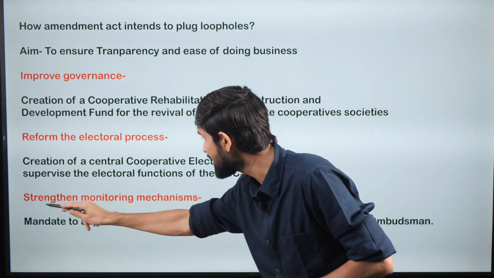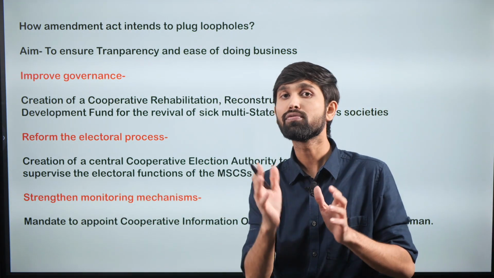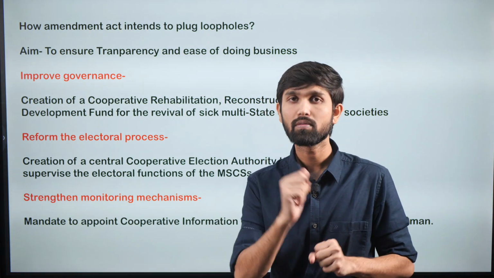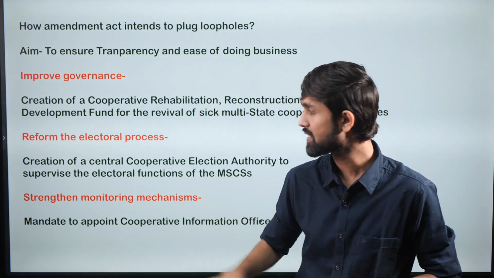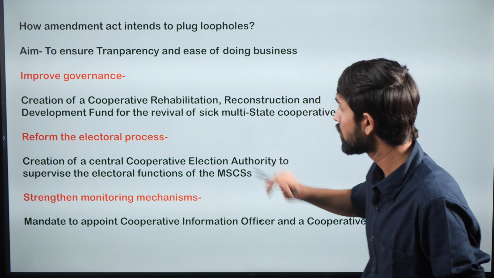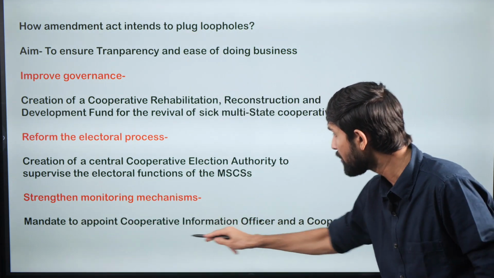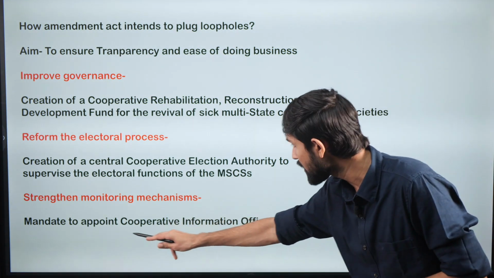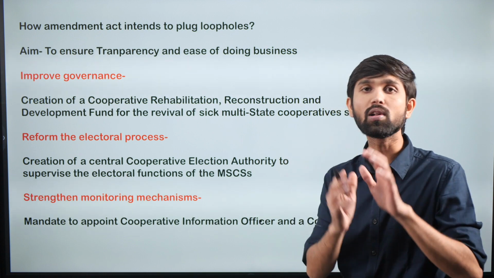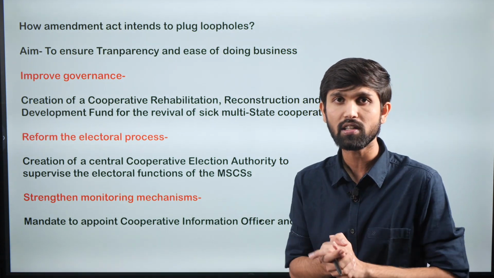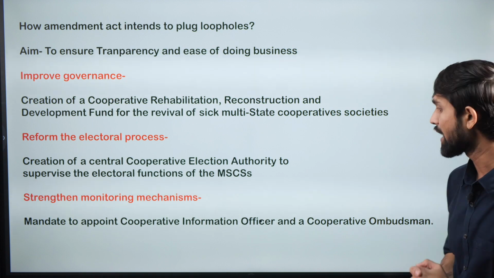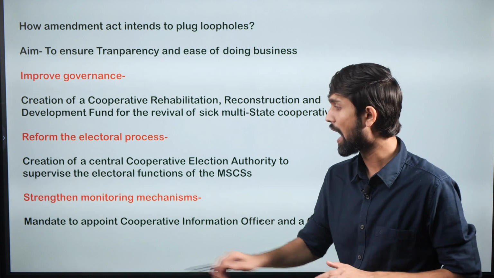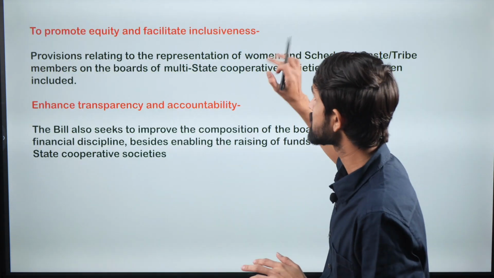Then, in order to strengthen monitoring mechanisms, we saw that if these multi-state cooperatives are not monitored, a lot of malfunctioning and default in loan cases were seen. So to plug that, there is a mandate to appoint a cooperative information officer and a cooperative ombudsman. The cooperative information officer would ensure that all the information is disseminated to the public and also to the higher authorities, whatever is needed, and the ombudsman would take care of the grievances that anybody would have with the multi-state cooperatives. So this is the next part.